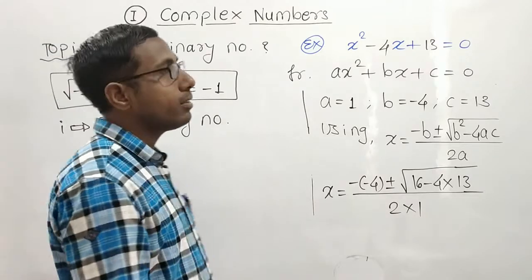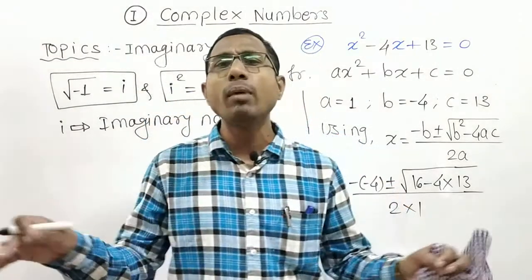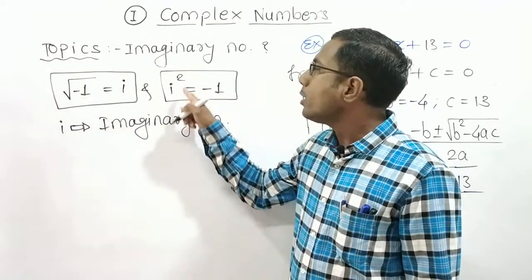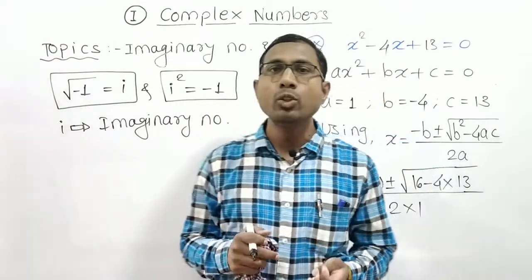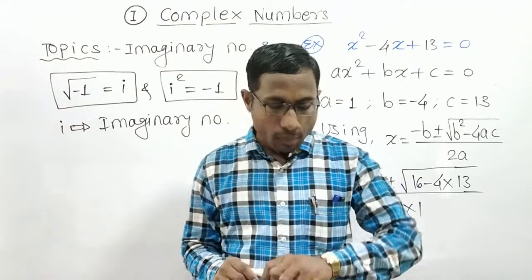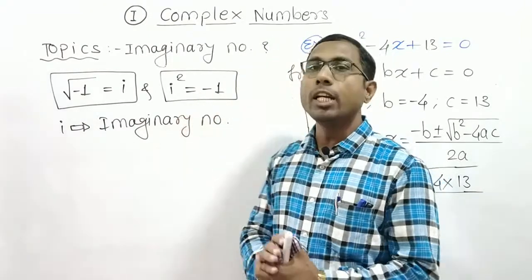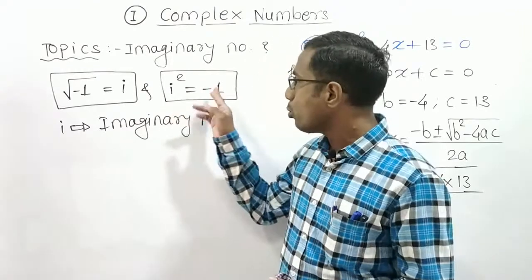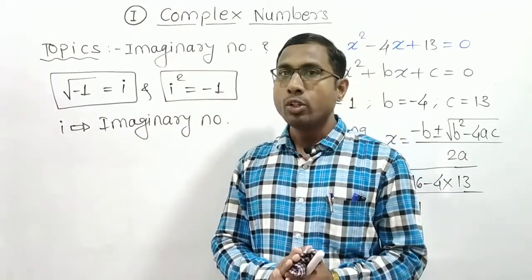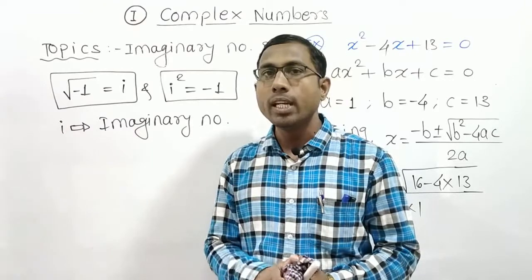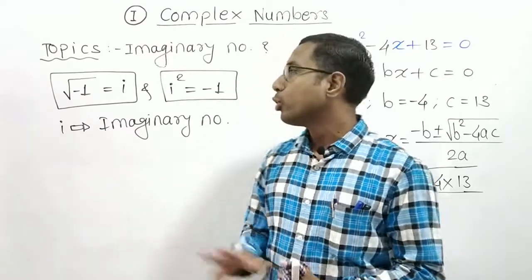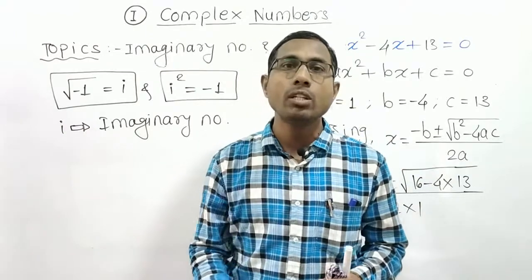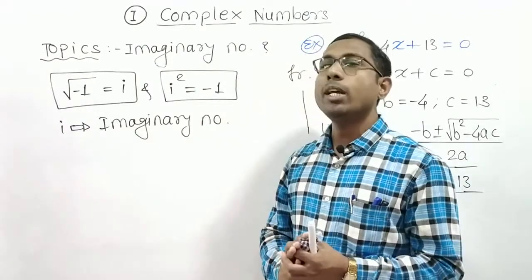So what is this? This is the imaginary. It's only the imagination, because in the real number system, what is this? i square is equal to -1. There is no number in the real number system whose square is negative. So this is possible only in the case of an imaginary number. So that's why this is not an existing number, it's only imagination, hence the name imaginary number.